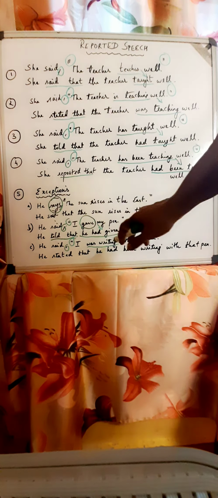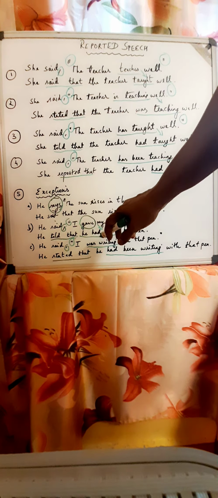Clear? Next one. He said, comma, inverted commas, I was writing with that pen. Was writing, past continuous. How do you change that? He stated that. Observe the reporting verb. He had been writing. So was writing, past continuous, changes to past perfect continuous. He stated that he had been writing with that pen.